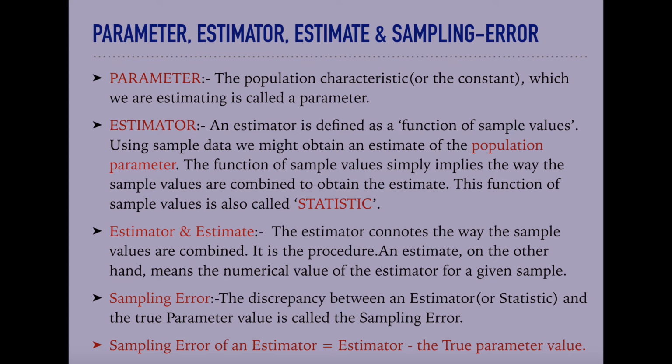Let us first know what is parameter. The population characteristic or the constant which we are estimating is called a parameter. In practice, parameter values are not known and their estimates based on the sample values are generally used, since parameter is discussed or referred to only in case of total population.